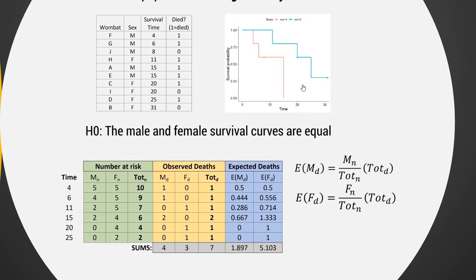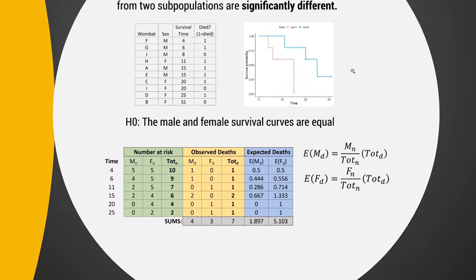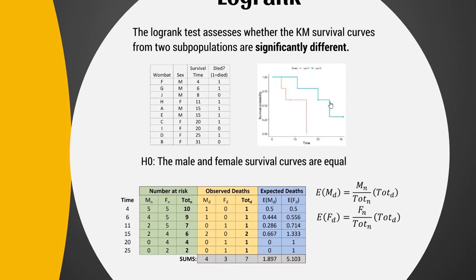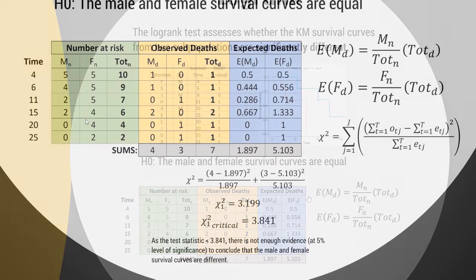So that's interesting. It seemed like females definitely had a better survival rate than males. But because the data is so small, we've only got 5 observations, even with this, it couldn't show that females are significantly different to males in terms of their survival curves. You'd expect that when you have more data, this would be able to reject a lot easier.